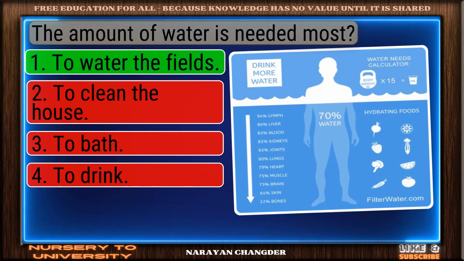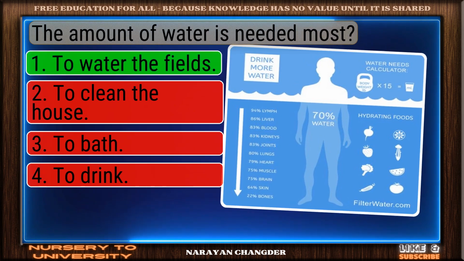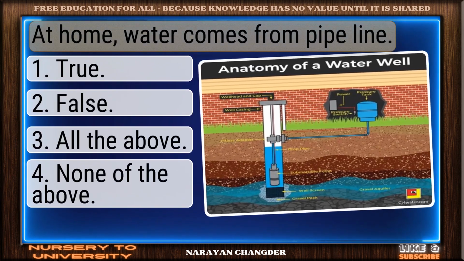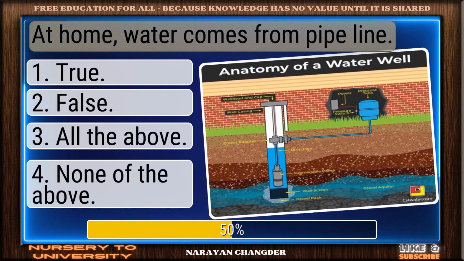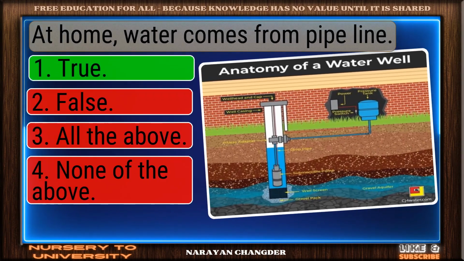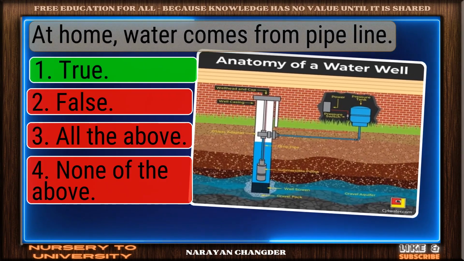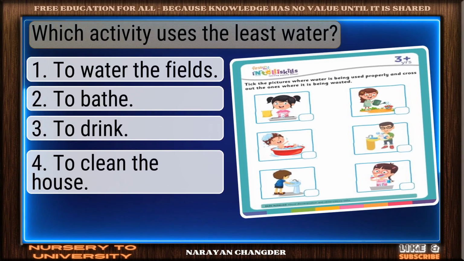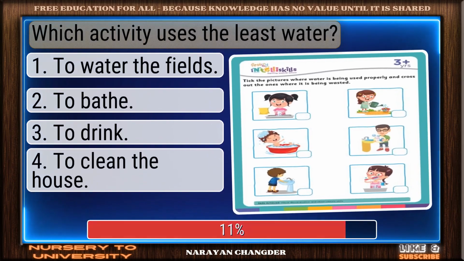Correct. To water the fields is the right answer. At home, water comes from pipeline. Well reasoned. True is the correct choice. Which activity uses the least water?